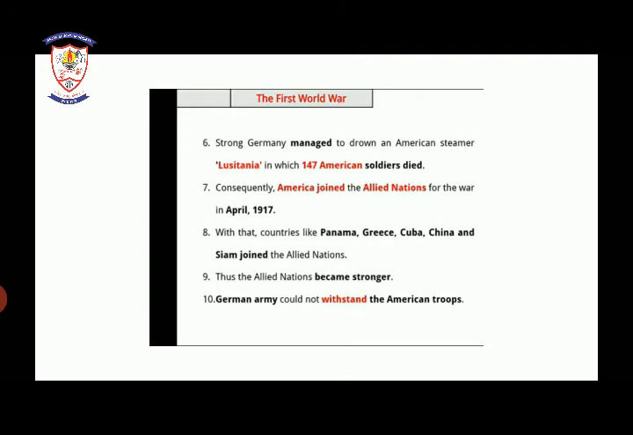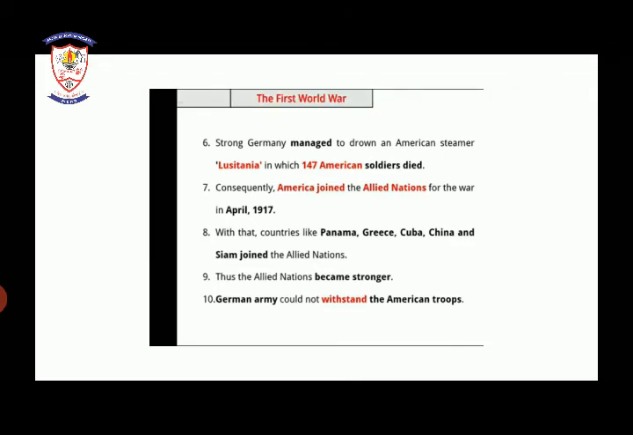Sixth point. Strong Germany managed to drown an American steamer, Lusitania, in which 147 American soldiers died. Now what happened? As Germany was capturing all the countries, Germany managed to drown the American steamer Lusitania, in which 147 Americans died. So America joined the Allied nations for the war in April 1917. As Germany had destroyed the American steamer also, America decided to join the Allied nations in April 1917.